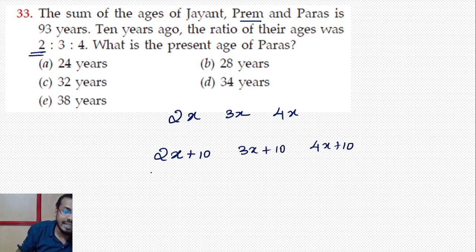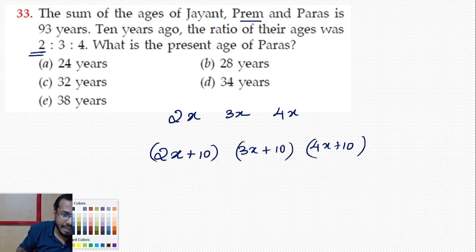They say that the sum of the ages of these three is equal to 93. So when we add everything, it should come to 93.